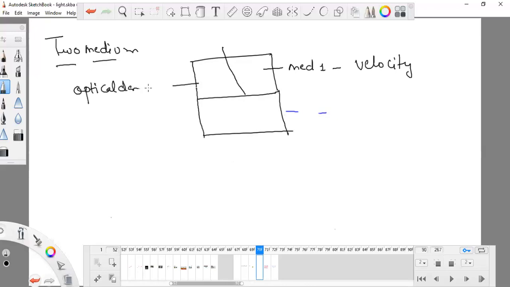Optical density is not the same as normal mass density. Mass density is the density you have studied till today, from the starting. When we study normal mass density, we know that the density of iron is comparatively more than cotton. That is something else. Now optical density is something else. Optical density means the passage of light. So this is a light ray. Remember, mass density has nothing to do with this.